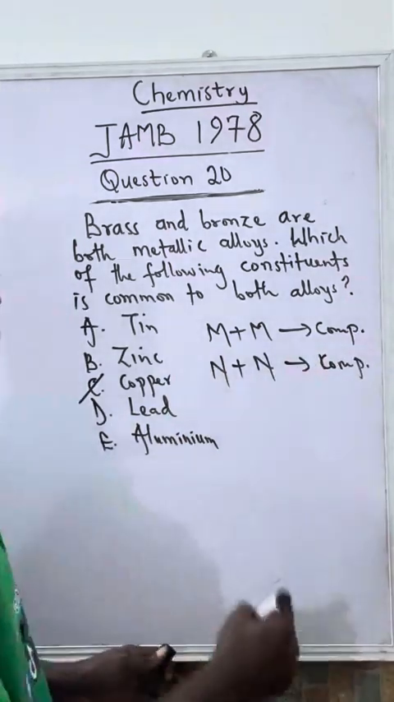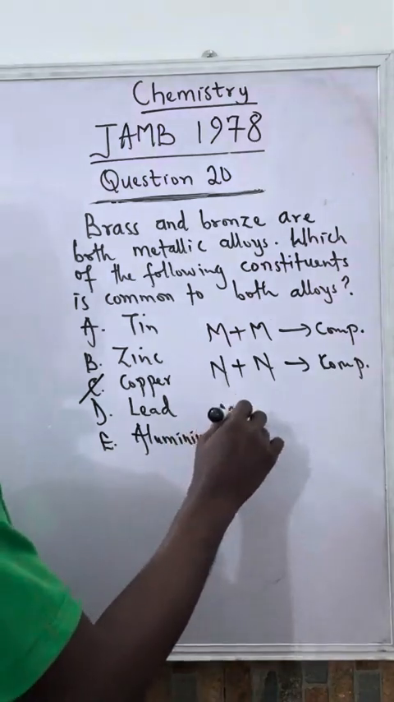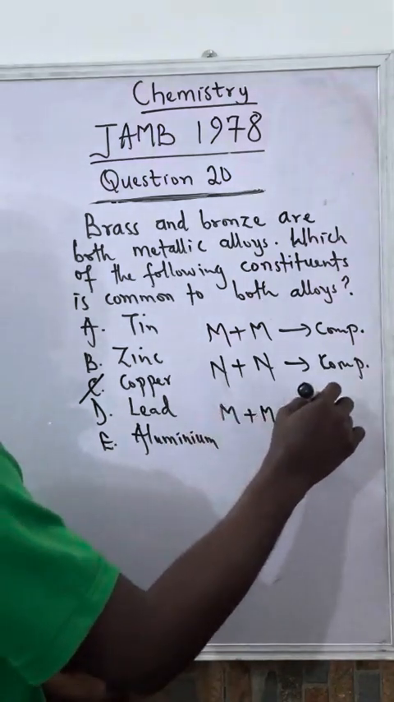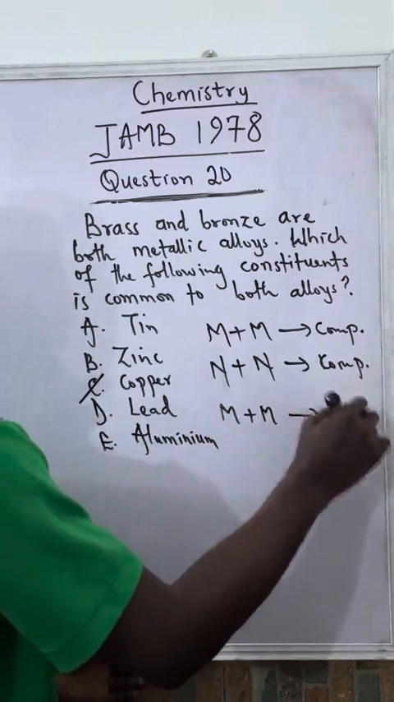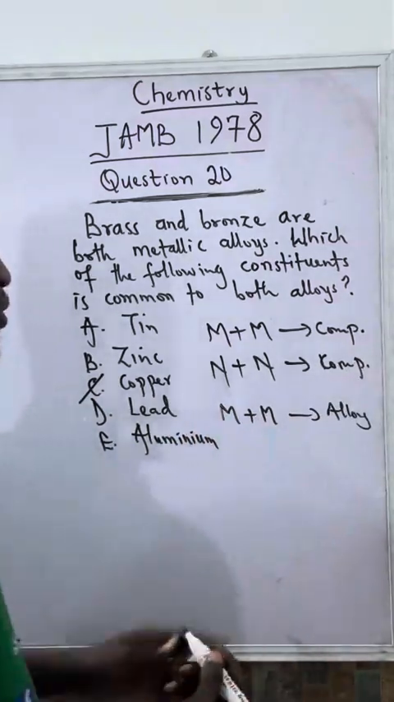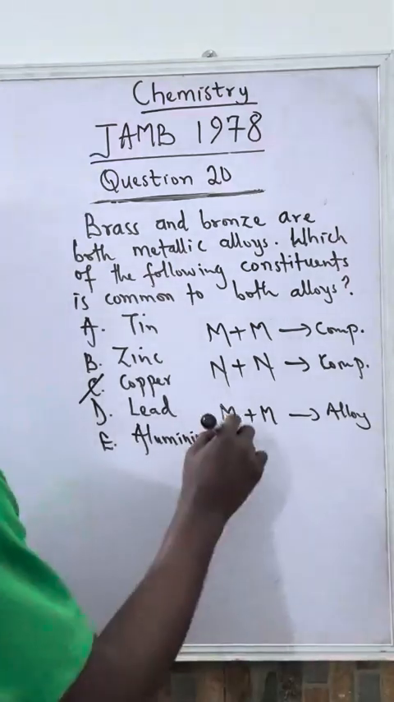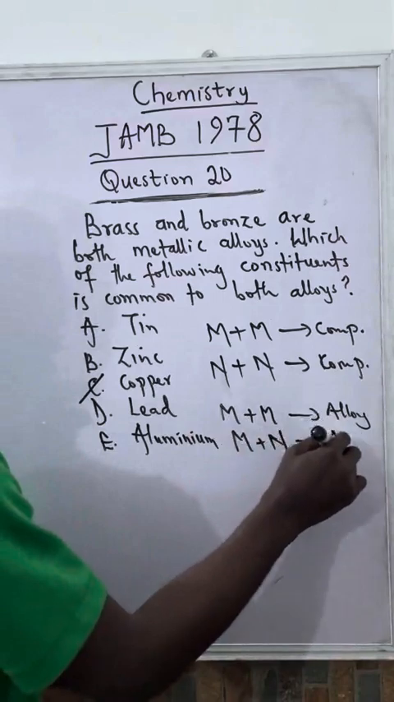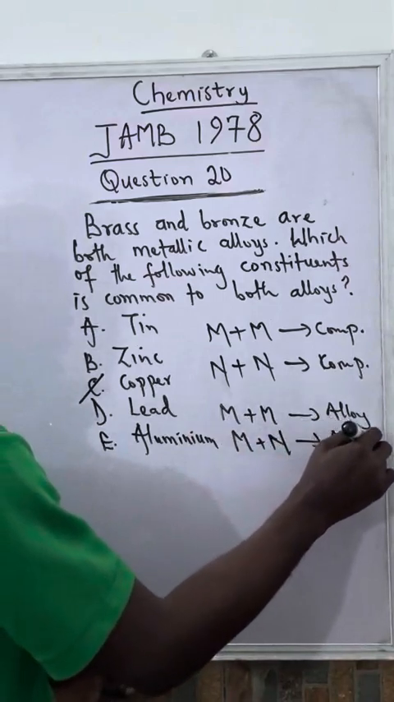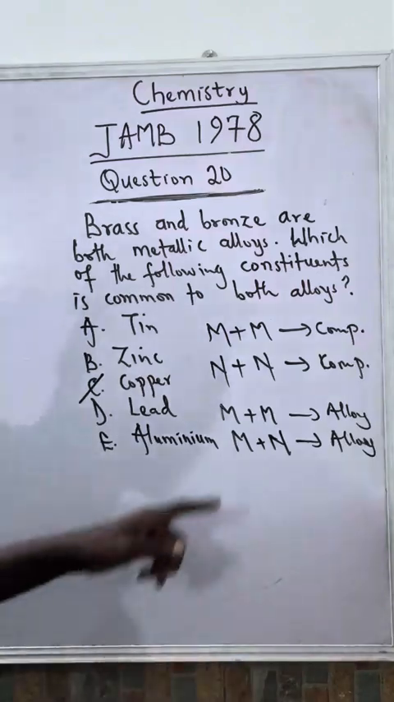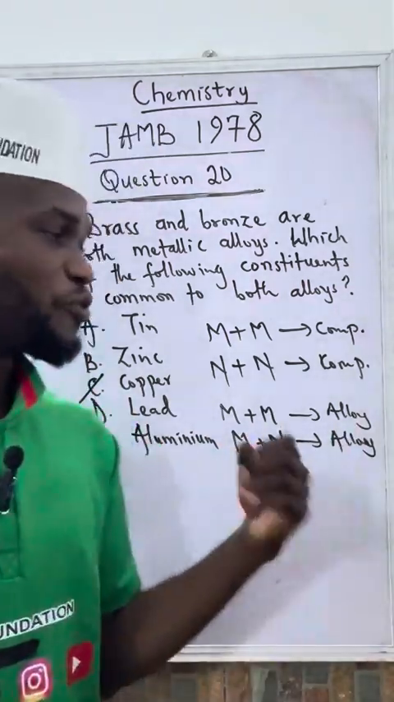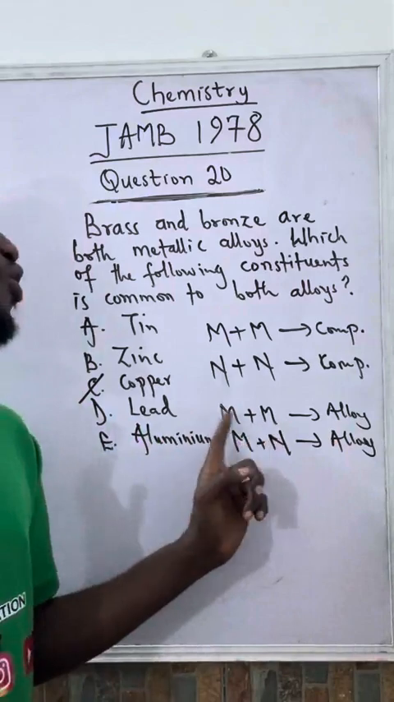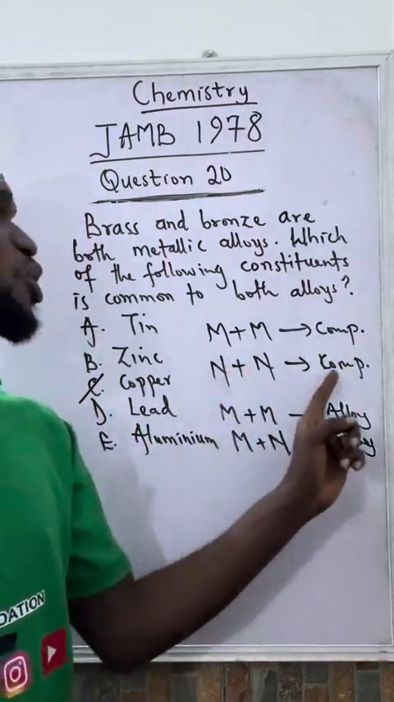But what happens when a metal combines with another metal? That will give us alloy. That's what we call alloy. While sometimes too, metal will combine with non-metal, that will still give us alloy. So it depends, but mostly when metal combines with metal, we form alloy. Metal does not combine with metal to form compound.